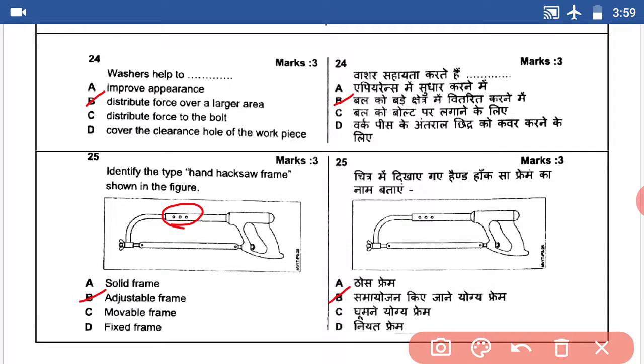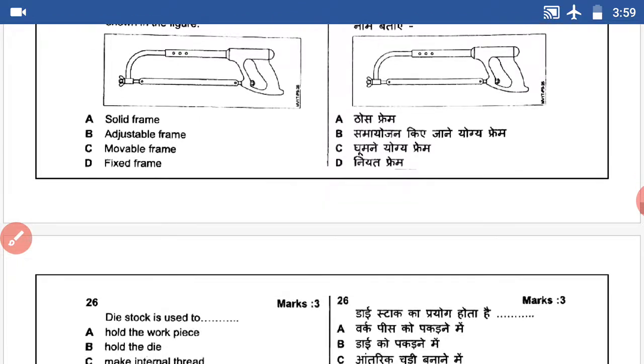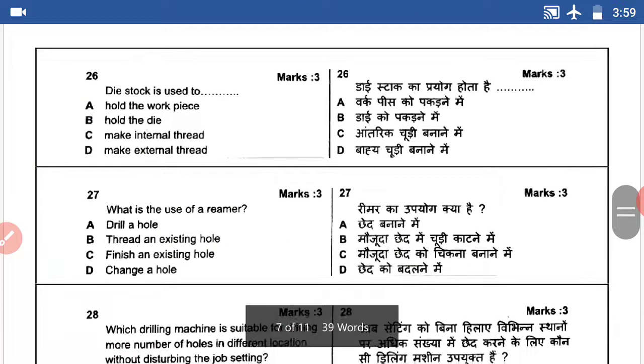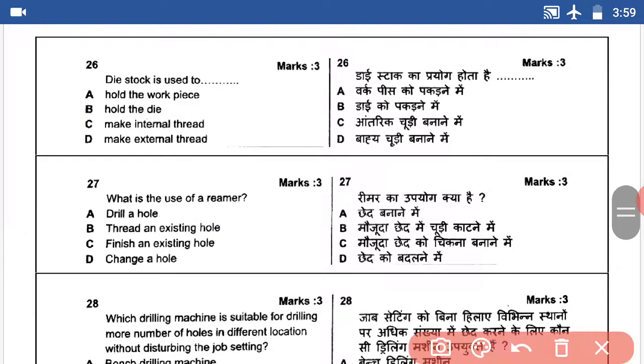Question number 26. Die stock is used to dash. Die stock is used to cut the thread. Answer: cut the thread. B answer.